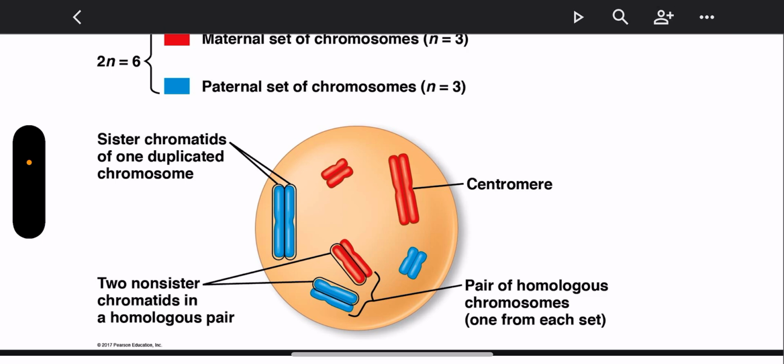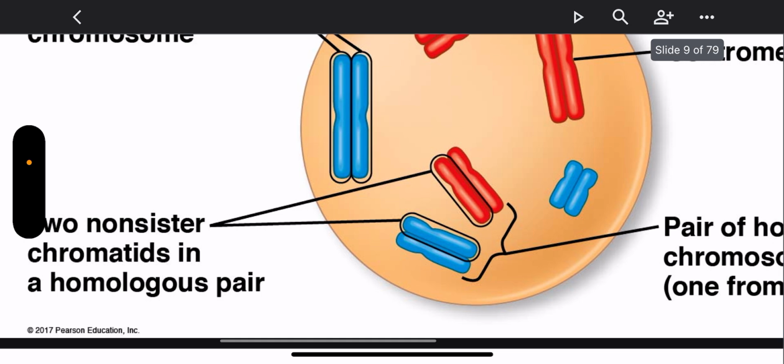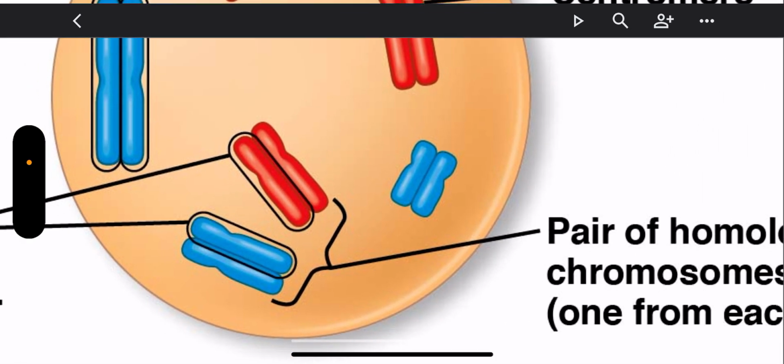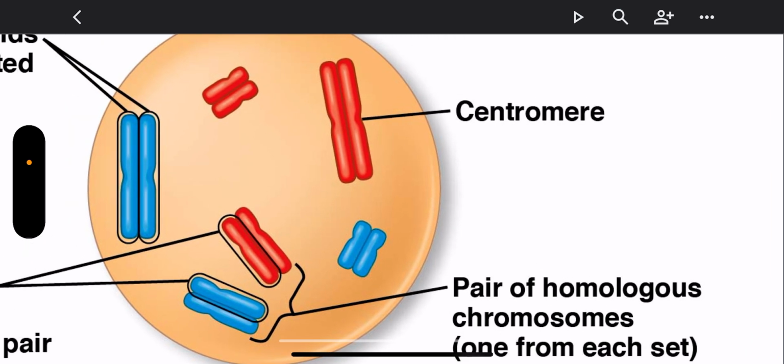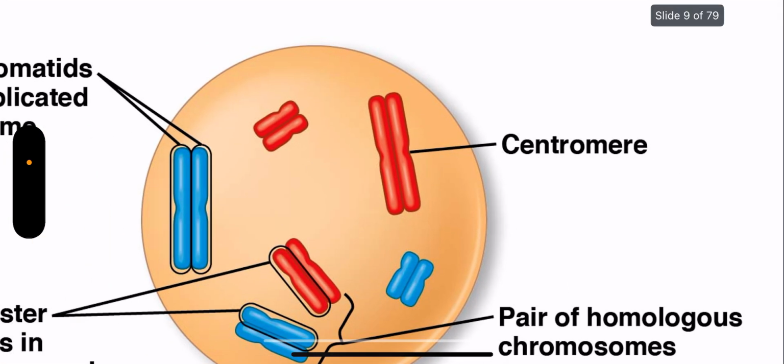Sister chromatids of one duplicated chromosome are shown here. These are 2 non-sister chromatids in a homologous pair. A pair of homologous chromosomes would be these 2 pairs just together. And that's the centromere, the middle of that pair. That's referred to as the centromere.